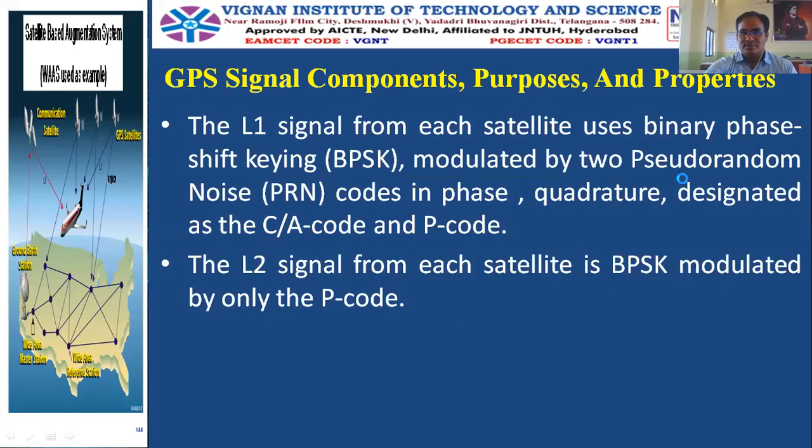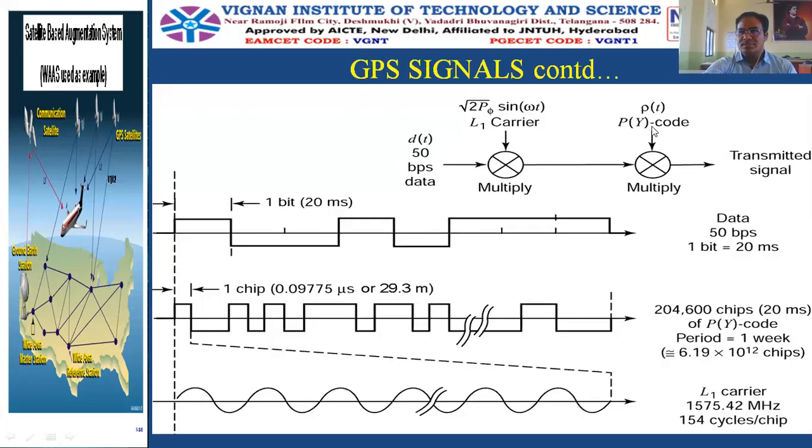And here this is not using the C/A code. It is using only the P code, that is the P(Y) code. So first L1 carrier modulation, after that P code modulation. And here the data used is 50 bits per second. That means 1 bit is per 20 milliseconds.